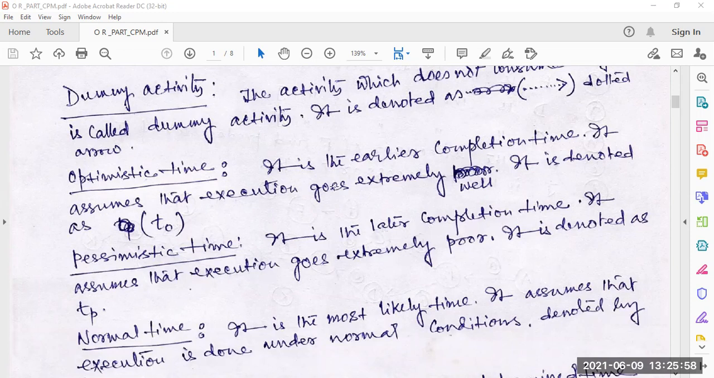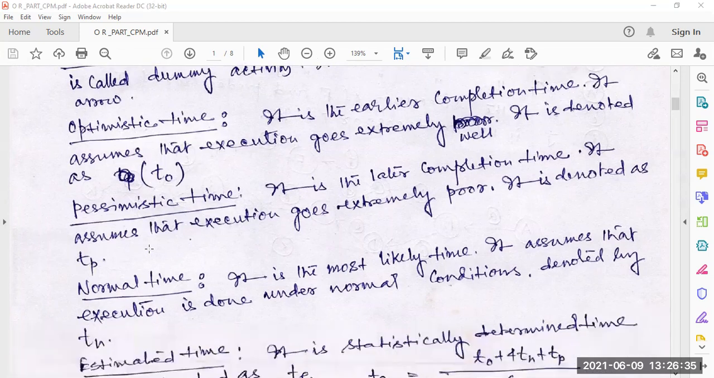Previously, the optimistic time was the earliest completion time, and pessimistic time is the latest completion time. It assumes that execution goes extremely poorly. It is denoted as Tp, T suffix P. So optimistic time is To, and pessimistic time is Tp. For pessimistic time the suffix P is used, and for optimistic time the suffix O is used.